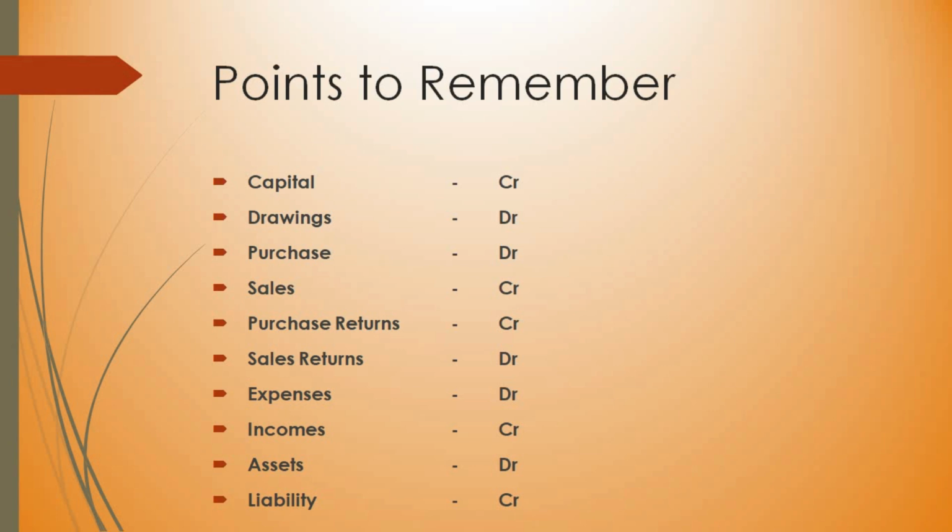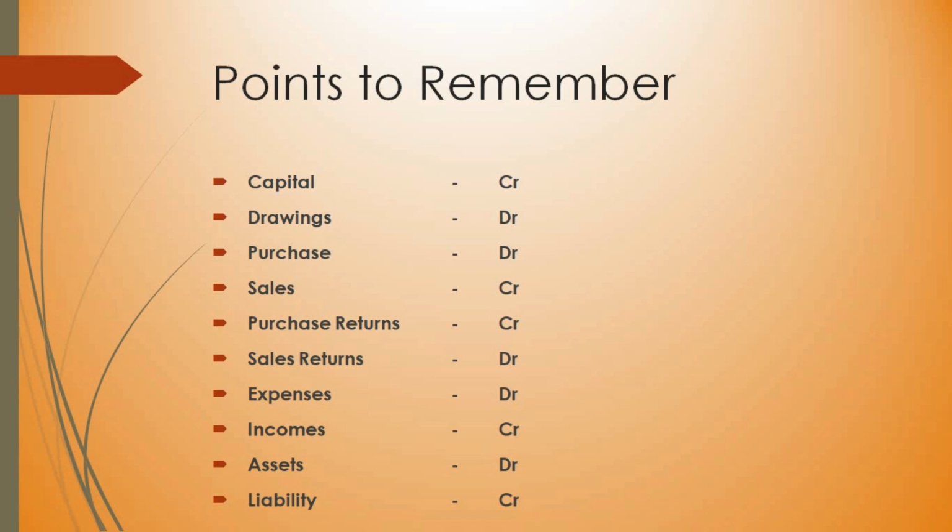Purchase is an expense according to nominal rule. Debit all expenses and losses. That's why purchase is on the debit side. Sales, there will be an income for you. That's why it is entered on the credit side. Purchase, sales, both are nominal account. Purchase is an expense, you're putting on the debit side. Sales is on the credit side. It is the income, so you put it on the credit side.